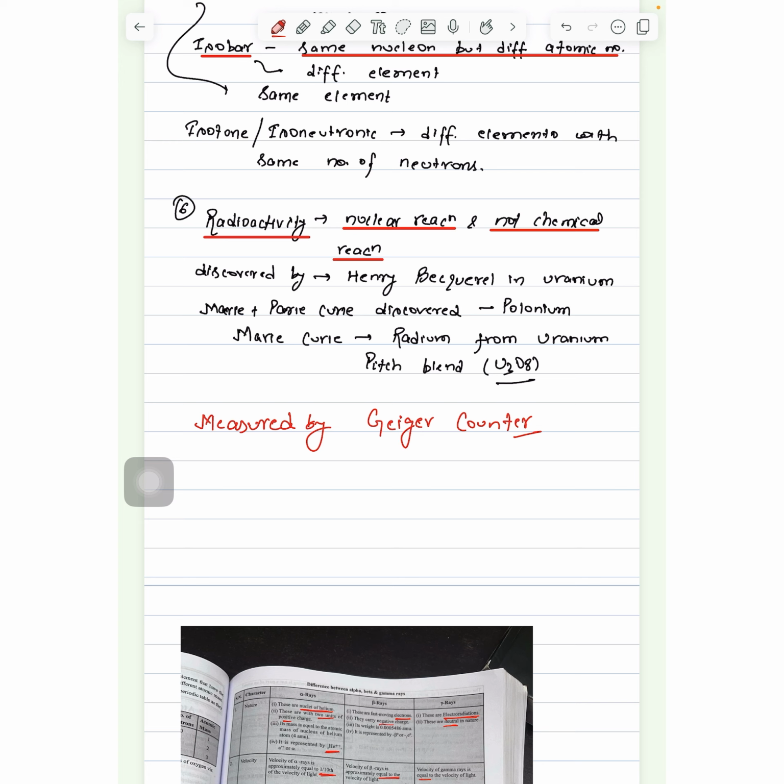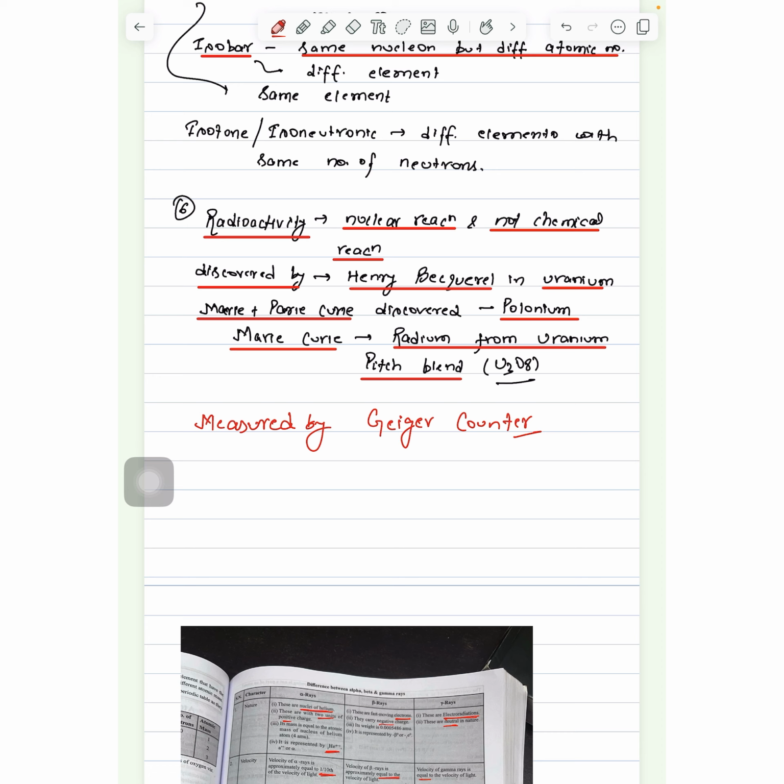The phenomenon of radioactivity was discovered by Henry Becquerel through a study of uranium. Marie Curie and Pierre Curie discovered polonium. Marie Curie extracted radium from uranium, and the ore for uranium is pitchblende, U3O8.